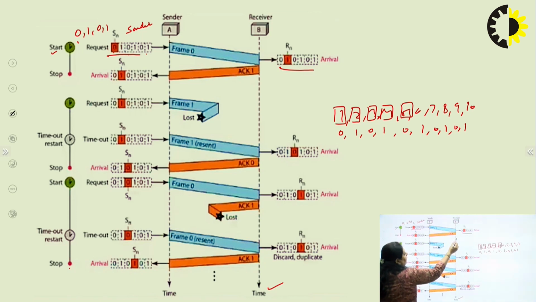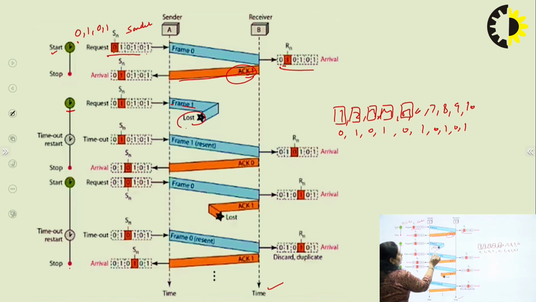The receiver window receives frame 0 and sends the acknowledgement ACK 1, acknowledgement 1. That means it expects the next frame of sequence 1. So it is sending the acknowledgement of the next expected frame. Now the window moves to 1. The sender sends again, the timer starts here, and the sender sends the next frame.